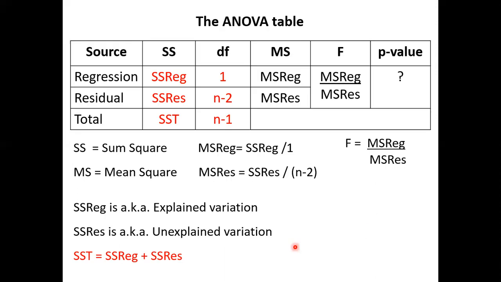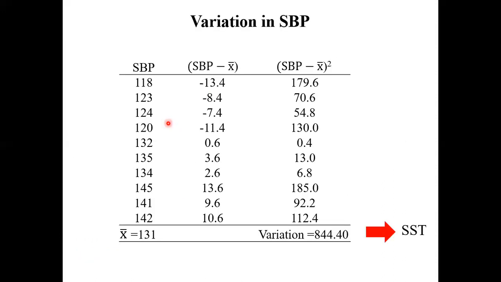So now for example, let's see how to get the SST. We did this in your lesson 2 earlier. Let's do it again. This is my SBP, which is the dependent variable. First, I find the mean value, 131. And then I subtract the 131 from the values here. So 118 minus X bar. So these are the values. If I add these values, the answer will be 0. What do we do? Square the values and add them up. That is called the total variation.